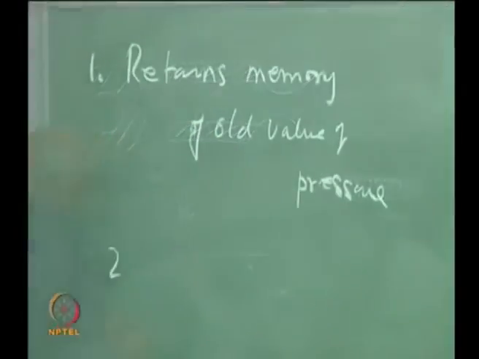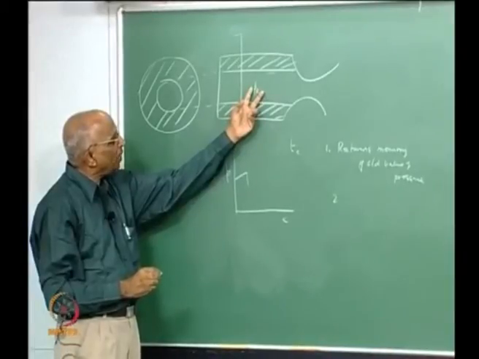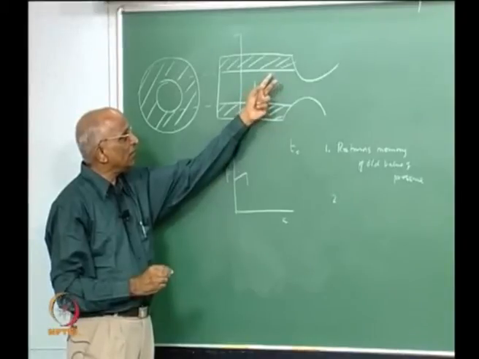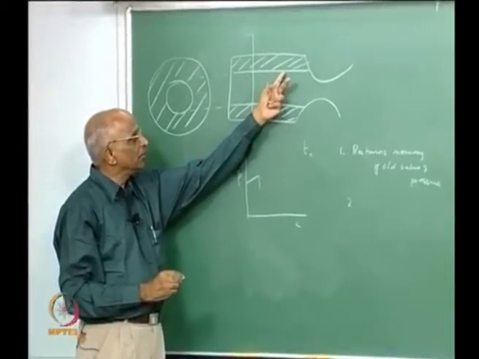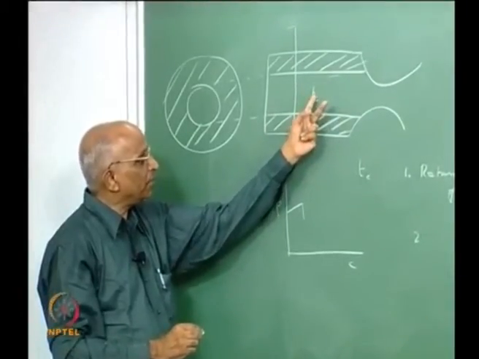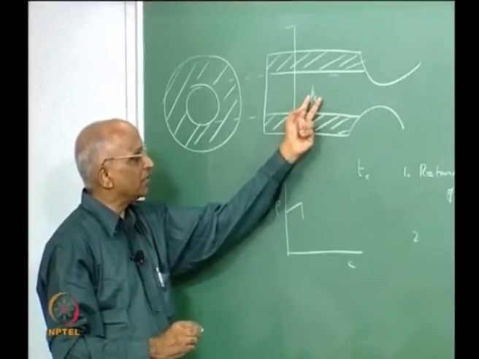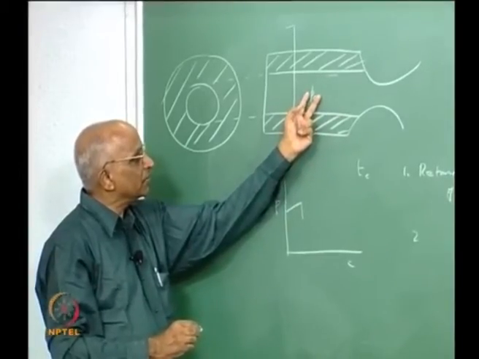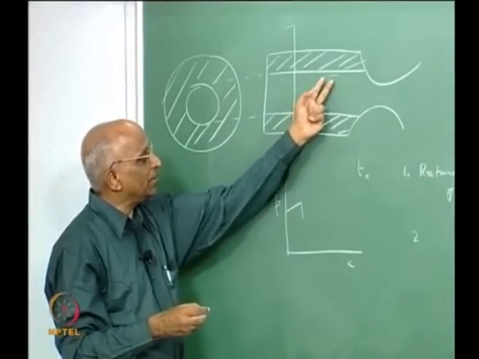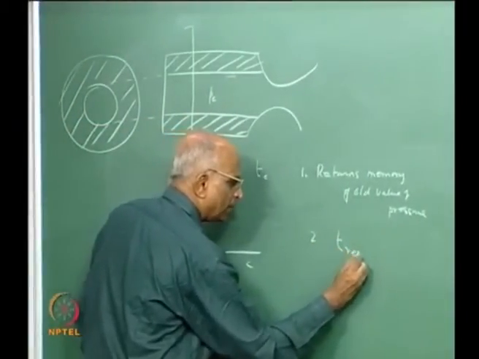Number 2, the pressure has dropped. If the pressure has dropped, what is going to happen? The flame front, that is the distance of the flame from the surface, goes a little bit further, and since the pressure governs the number of molecules, the rate of reaction decreases. If the rate of reaction decreases, the rate of generation of hot gases decreases, or else the velocity decreases, and if the velocity decreases, the residence time increases.